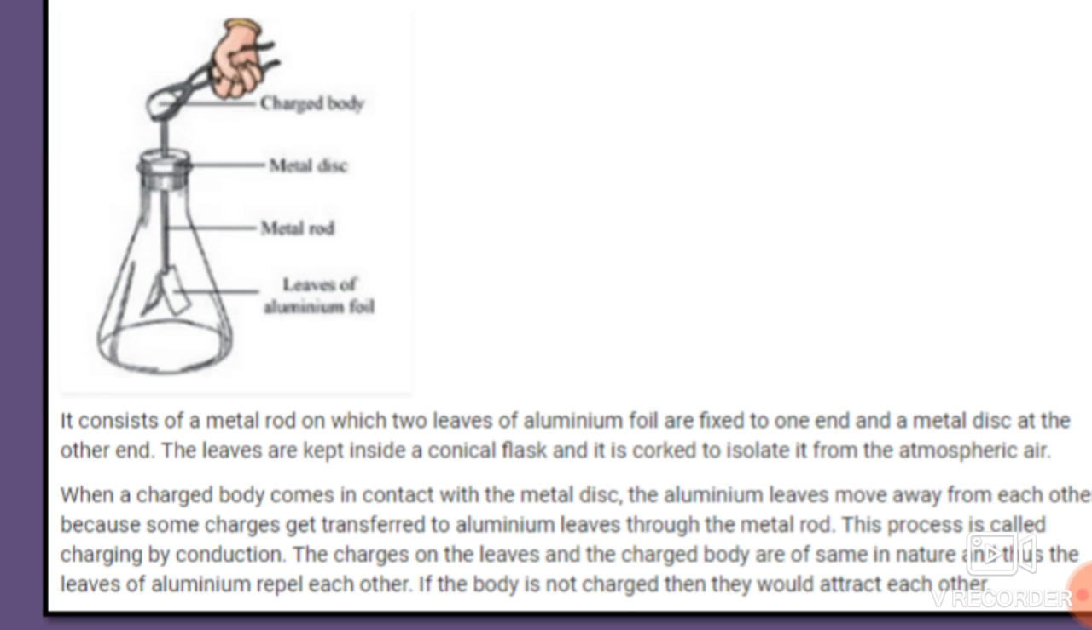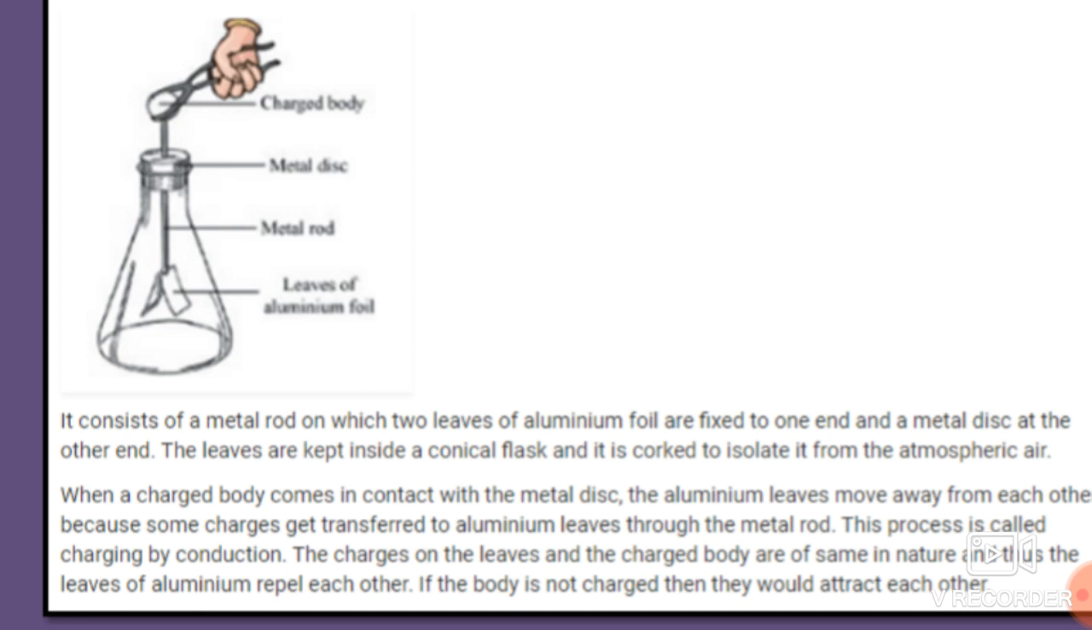These are the two leaves of aluminium foil at one end of the metal rod, and at the other end there is a metallic disc. The leaves are kept inside the conical flask, and it is corked to isolate it from the atmospheric air.